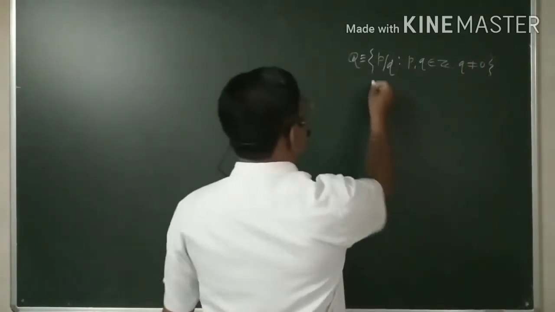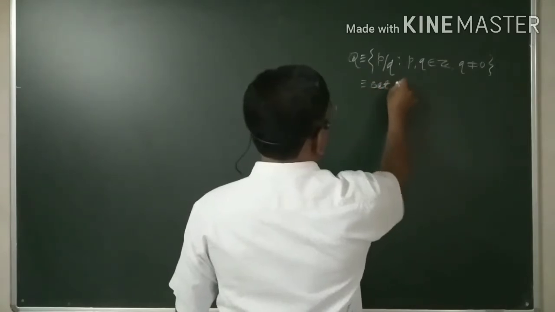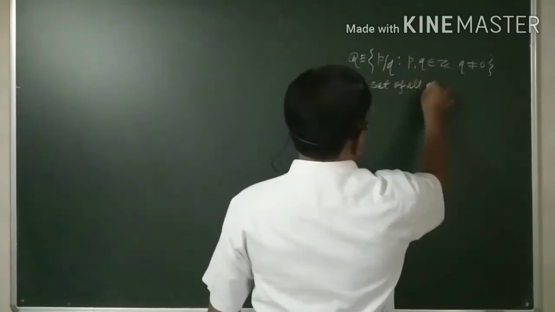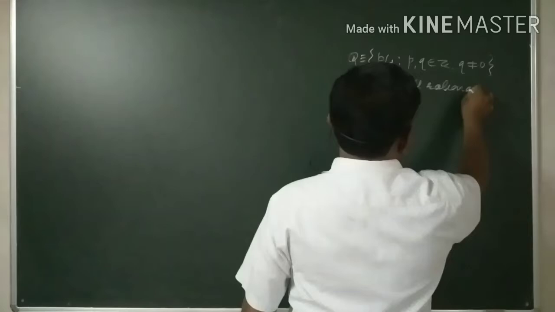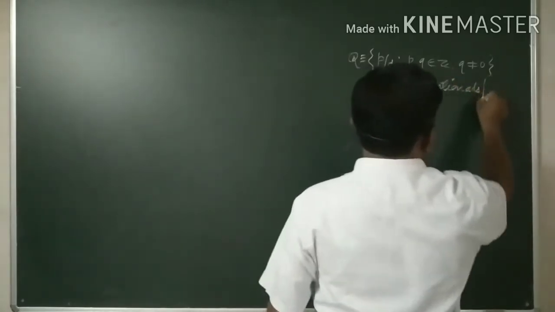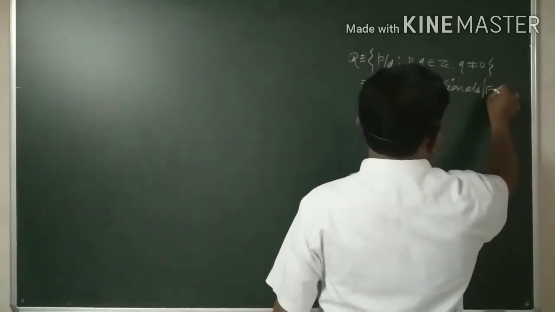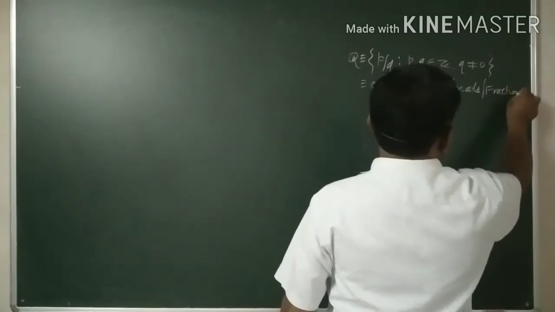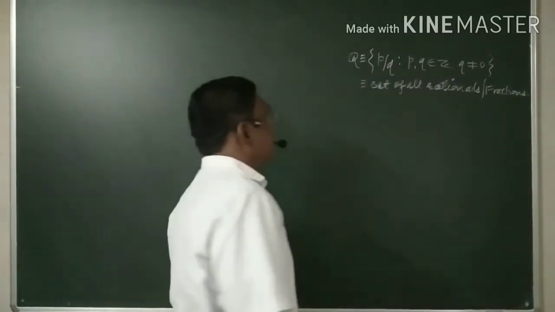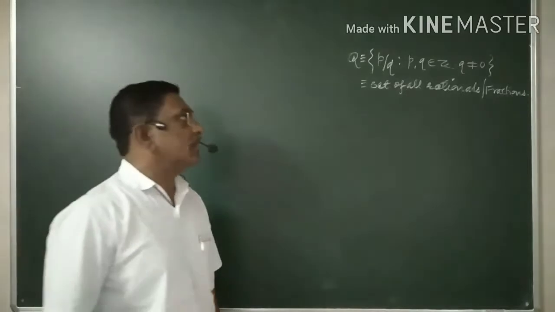This is what we call the set of all rationals, or fractions. We came across this yesterday.